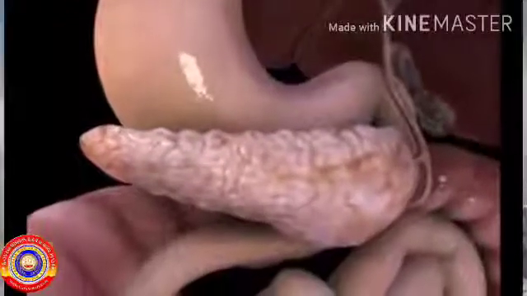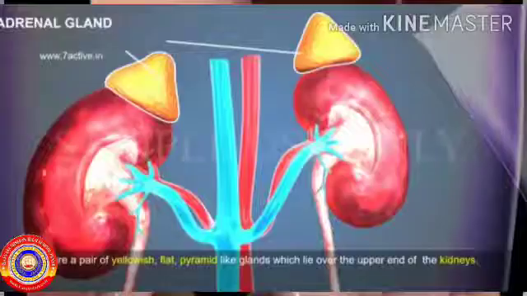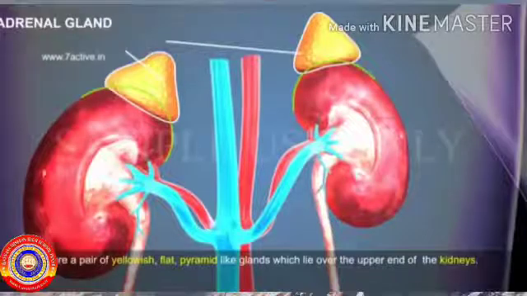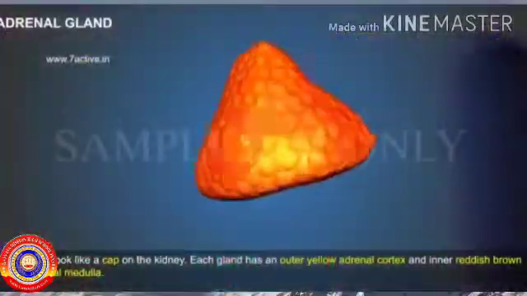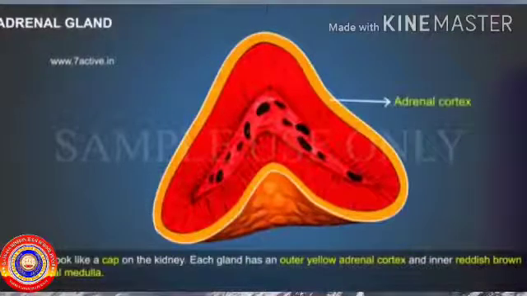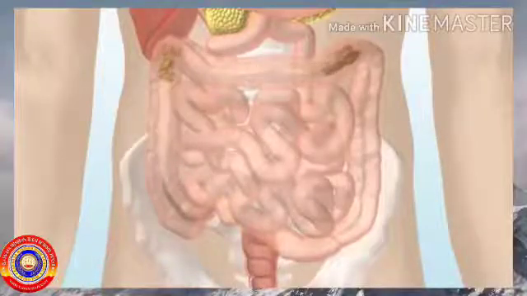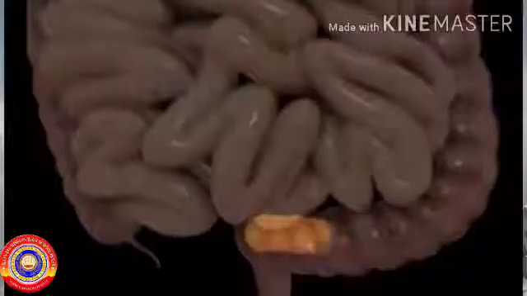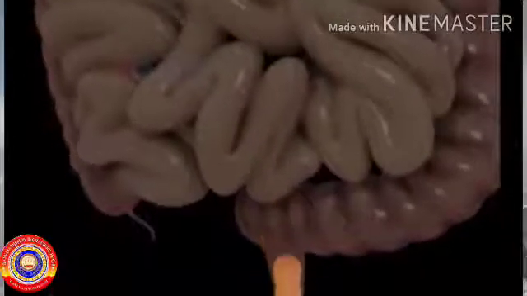In the liver, glycogen is converted to glucose. At the tip of the kidney, you can see the adrenal gland, where it secretes a hormone. In the sympathetic system, the hormone increases. Peristalsis in the intestine slows down, and in the large intestine the urinary bladder regains its normal state.